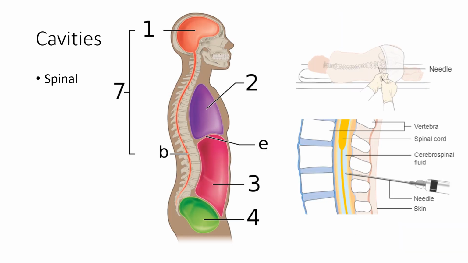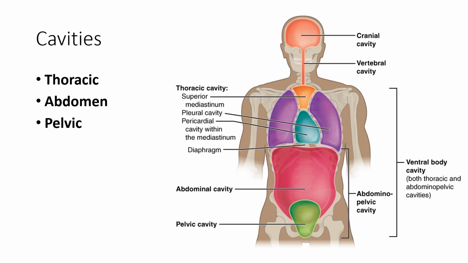All right, the next cavity is the spinal cavity, housing the spinal cord, spinal nerves, and some associated tissues. So you can see how nice and easy this is to learn, right? The next cavity is the thoracic cavity, which houses the lungs. This cavity is within the ribs and contains the lungs, the trachea, esophagus, the heart, and the diaphragm, and it